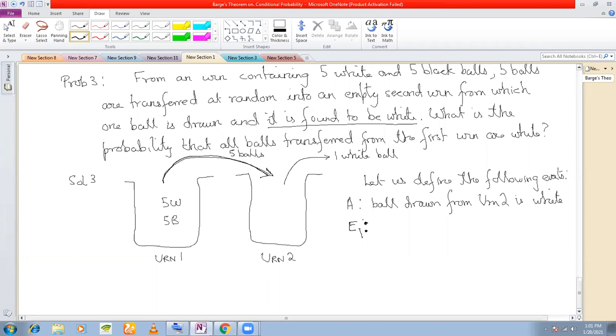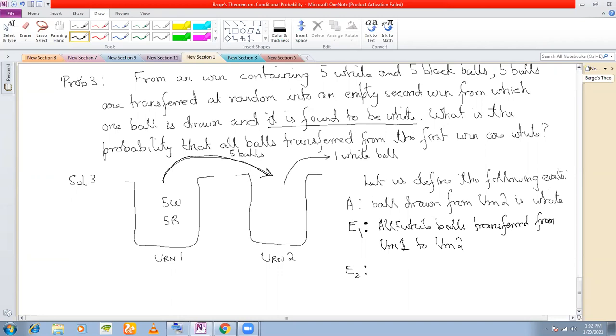Okay. What else? 3 white, 2 blacks. Why not all white balls transferred from urn 1 to urn 2? This is one possibility. What is the next possibility?